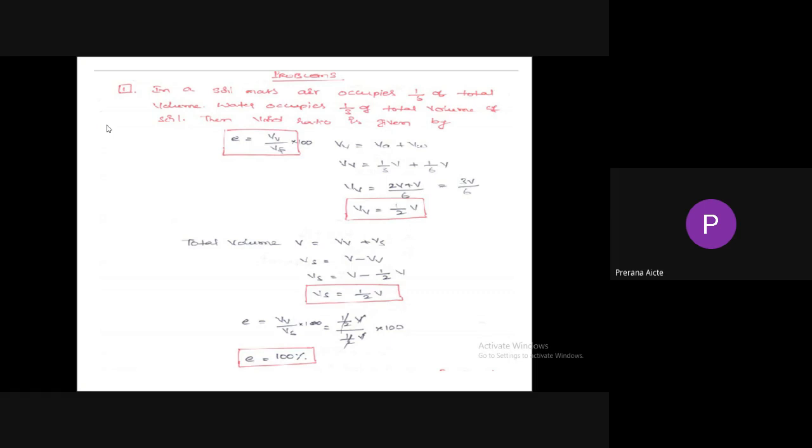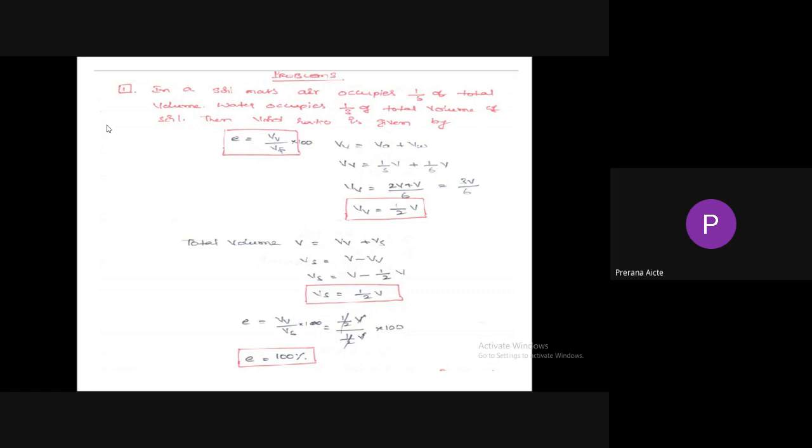Volume of voids is equal to the volume of air, which is 1/6 of the total volume, plus the volume of water, which is 1/3 of the total volume.